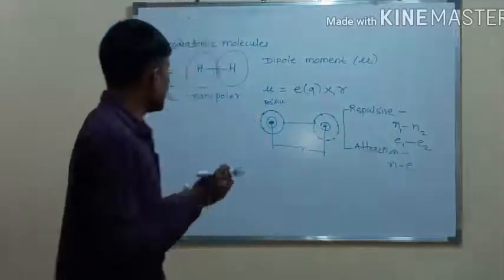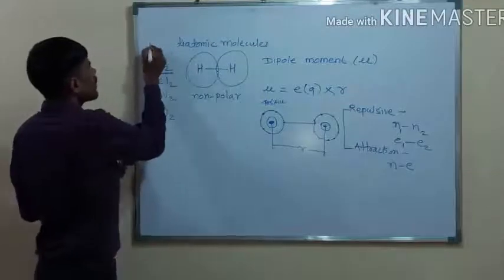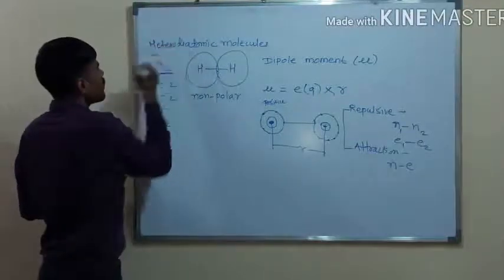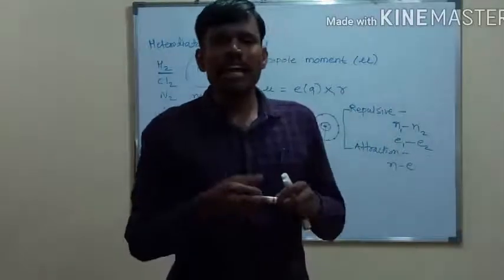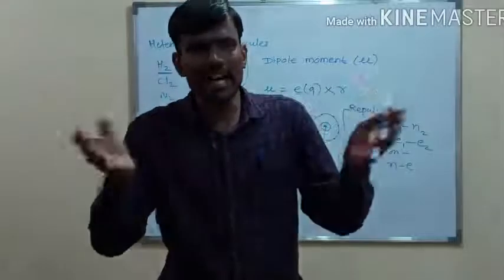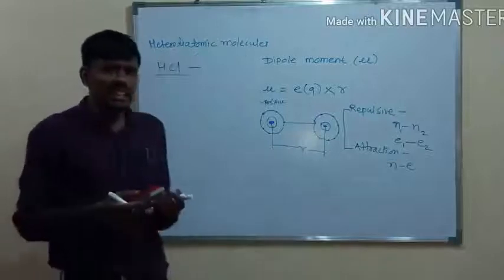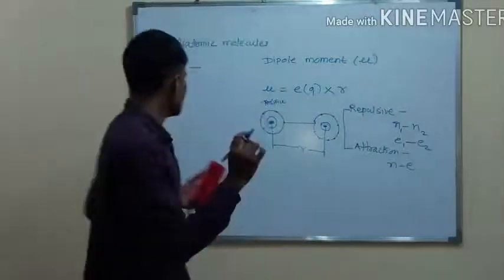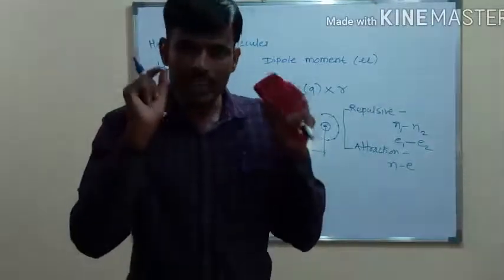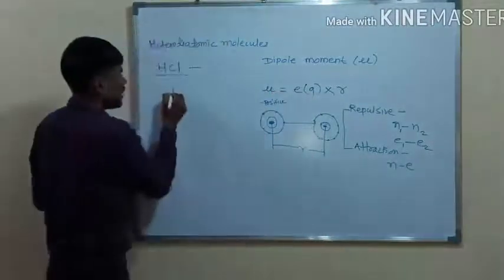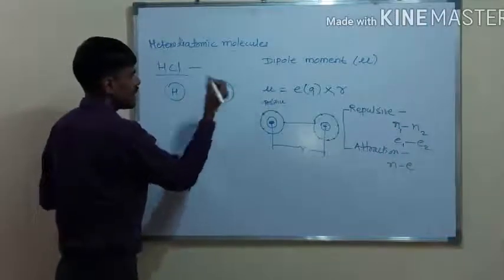Instead of these, if you consider a heterodiatomic molecule, what does heterodiatomic mean? The diatomic molecules which are made up of different atoms. For example, you can consider HCl. HCl is made up of H and Cl. The bond which is formed between H and Cl is a covalent bond. Suppose this is H plus and this is Cl minus.